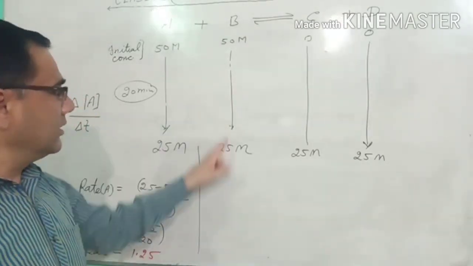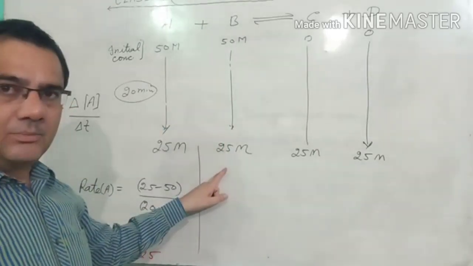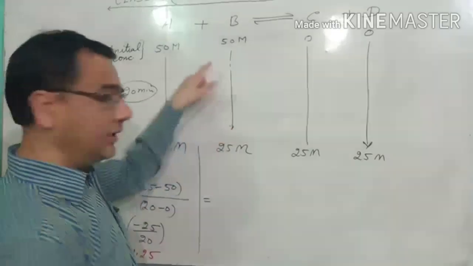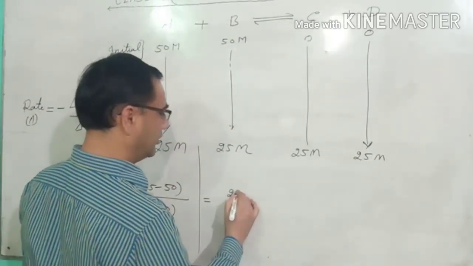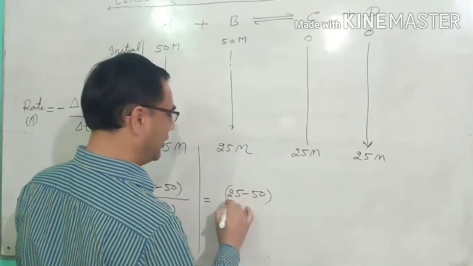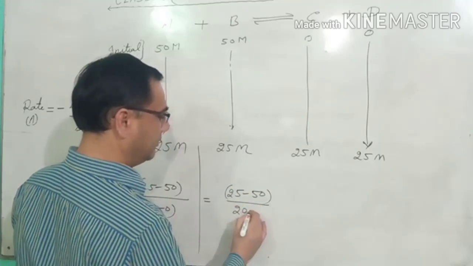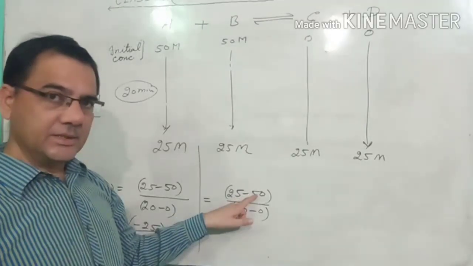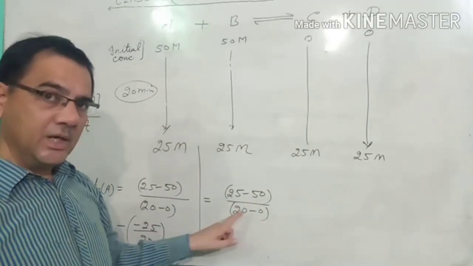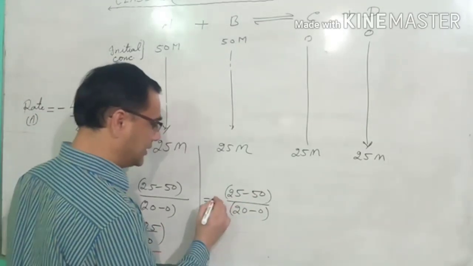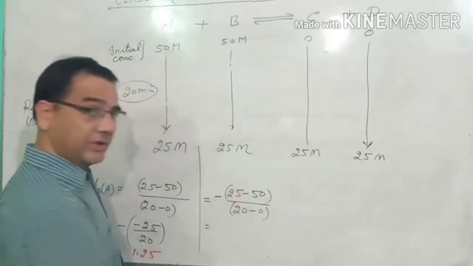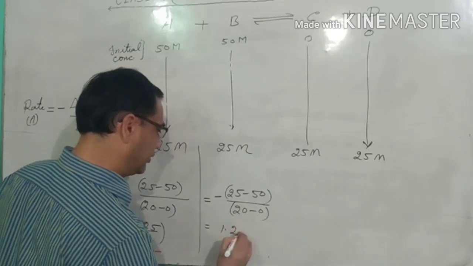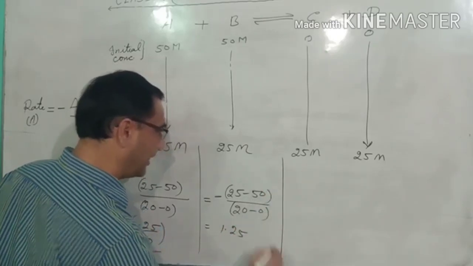Now we see the reactant B. The change in concentration is 25 minus 50, upon time taken for the change, final time minus initial time. But before calculating this, we first put the negative sign. When you calculate, you get the same value, 1.25.